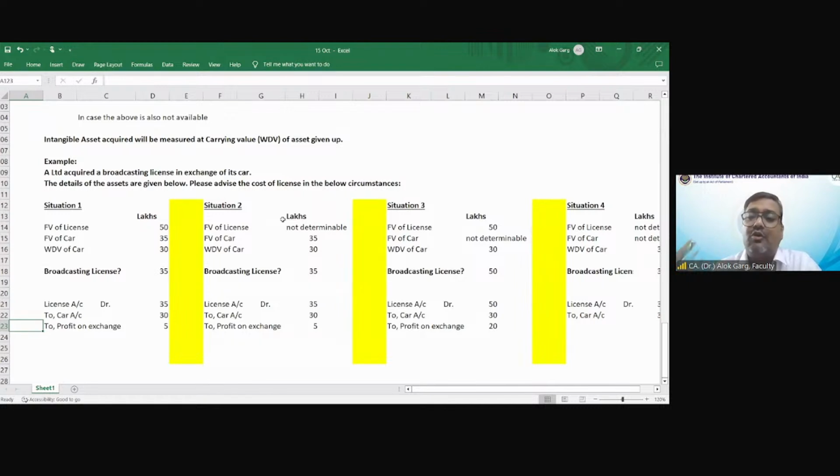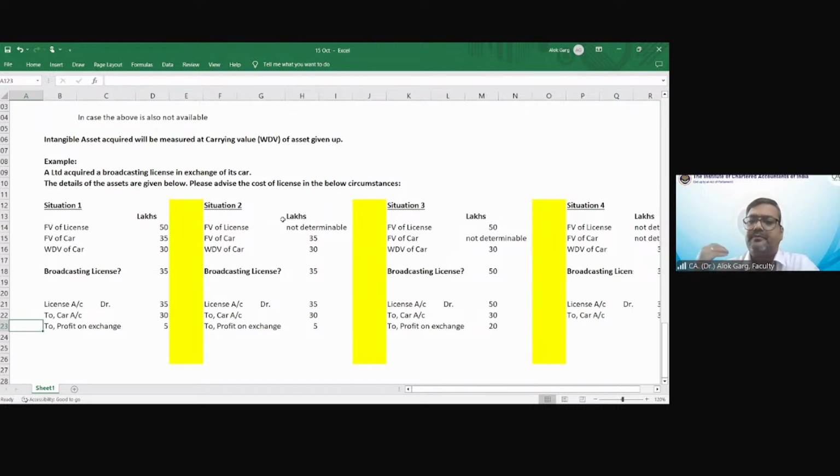So what could not be a directly attributable cost? For example, advertisement. It is not a directly attributable cost. It has to be recognized as an expense. For example, training fee. It is not recognized as intangible asset cost. It has to be recognized as an expense, right? For example, general and administrative overheads. It is not an intangible asset cost.